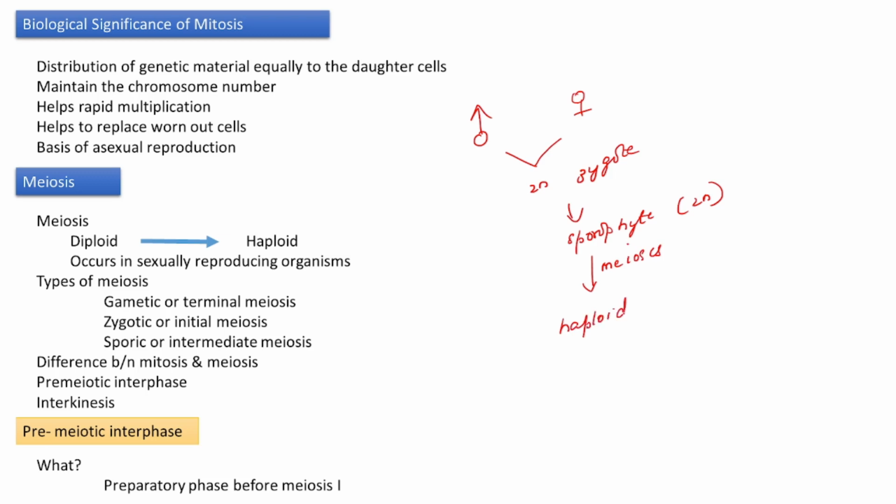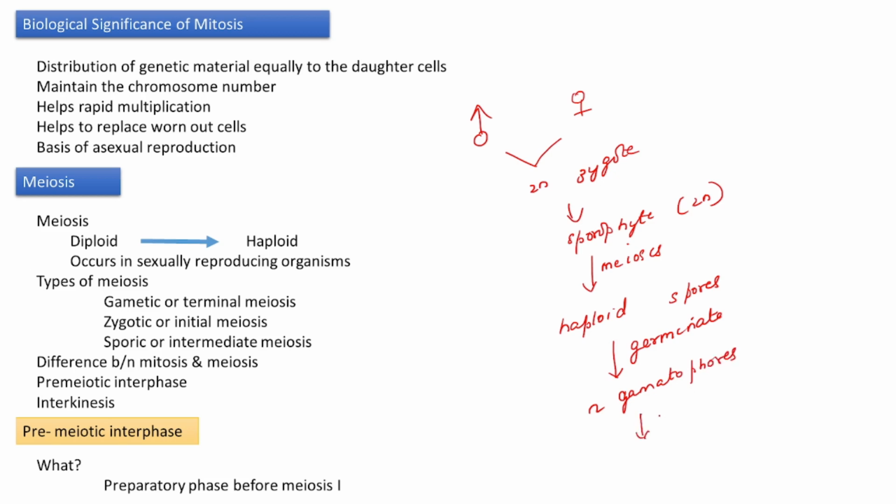It forms haploid spores. These haploid spores then germinate to haploid gametophytes.